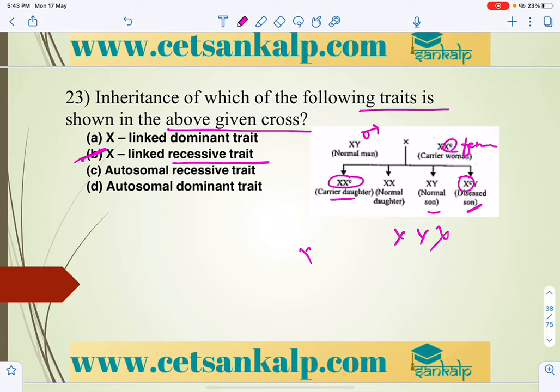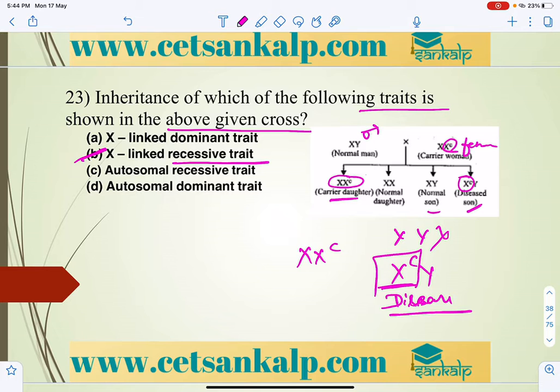See, it acts as a carrier. When XX is there, it won't express, it is a carrier. When only one X is there, X^c Y, this is the diseased son. So in a diseased son with only one X, it is a recessive condition. If one more dominant X were there, the disease can't express, because it would compensate the function. So that is why it is not dominant, it is a recessive one. This is what you have to keep in mind.